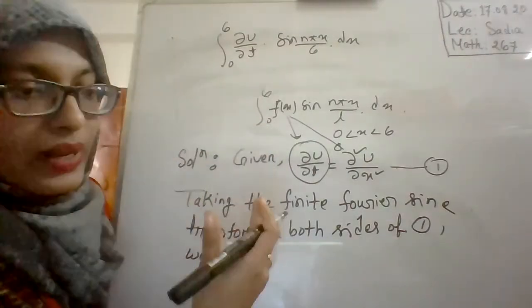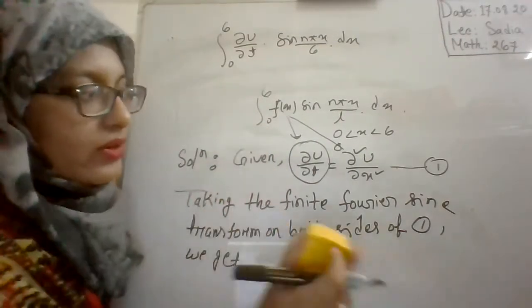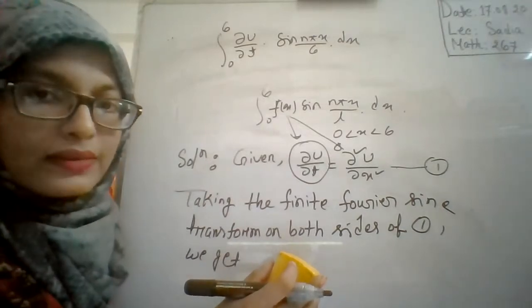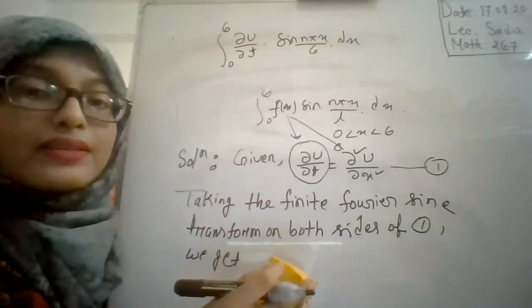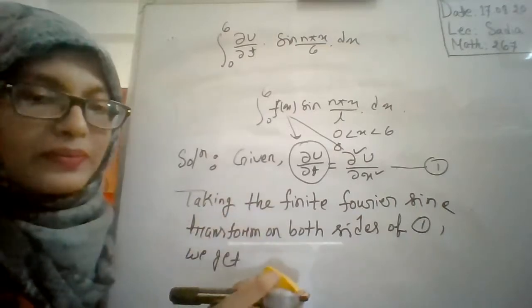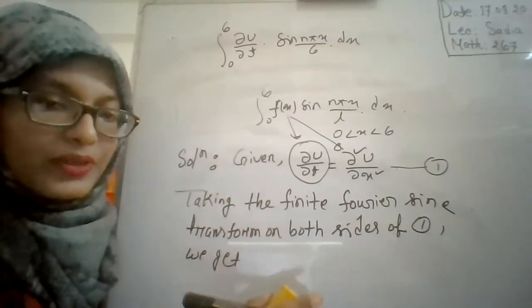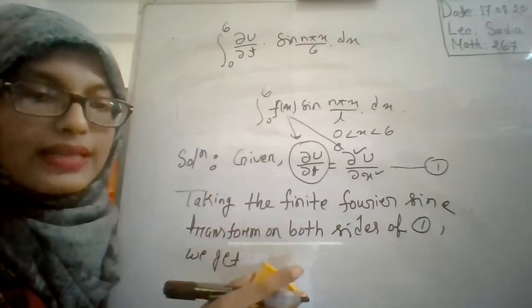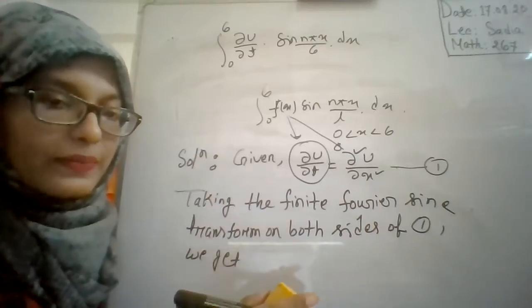Now we will apply the same formula on the right side of equation 1. It is asked how the value of L is found, whether 6 minus 0 or the highest value. The condition is given in your problem: the range of x, or domain, is given as 0 less than x less than 6. Please check your given problem.